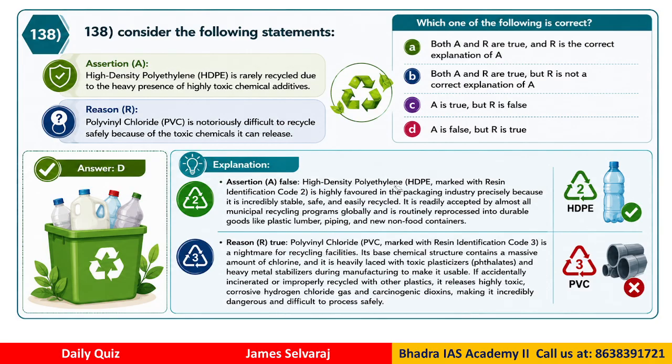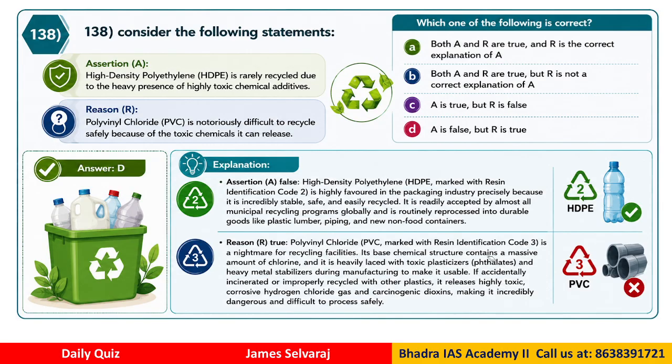So if you look at here, assertion A is false. The high density polythene marked with resin identification is actually highly favored in the packaging industry because it is incredibly stable, safe and easily recycled. Therefore statement 1, the assertion, is wrong. Whereas reason R is true. Polyvinyl chloride marked with resin identification is a nightmare for recycling facilities.